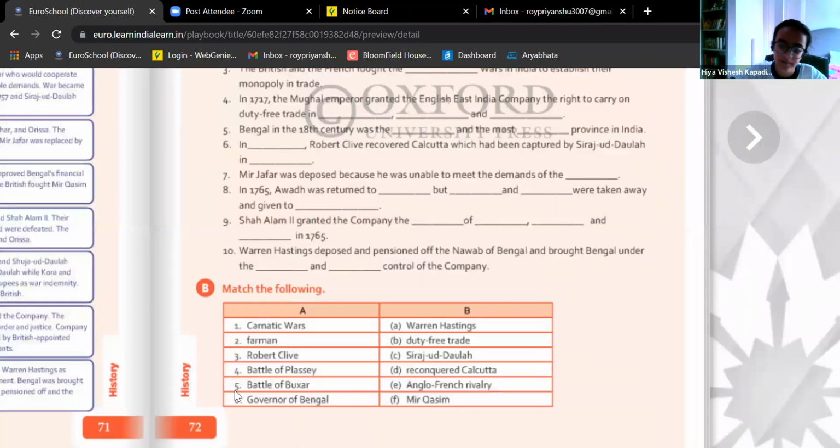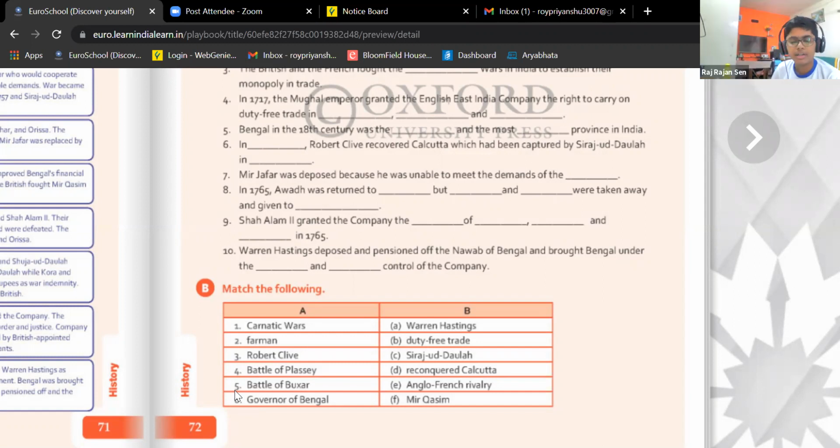Next, raise your hand children so that I can see if anybody else wants to give the answer. Yes, Shreyas, Carnatic wars? Anglo-French rivalry. Okay, correct. Farman? Duty-free trade. Okay. Next, Robert Clive?